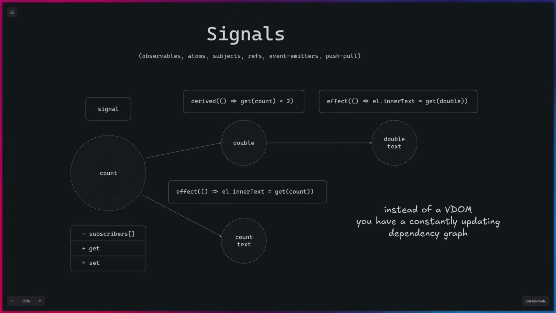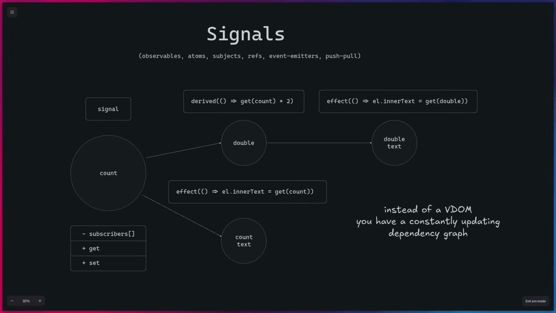So here we have signals, and they have different names like observables, atoms, subjects, refs and so on. So here we have a count signal. And signals on their own don't do anything, so they need effects to react to them changing. For example, in this example, we're changing the inner text of the element, and we have this count text node.